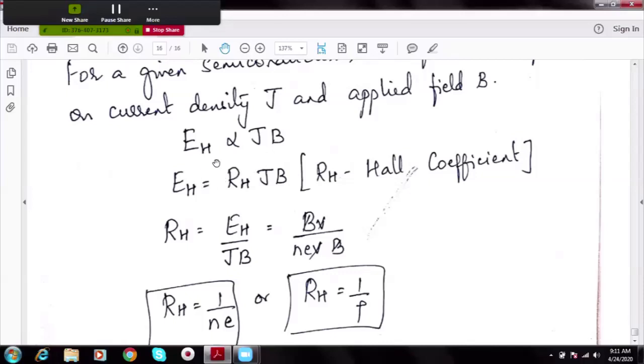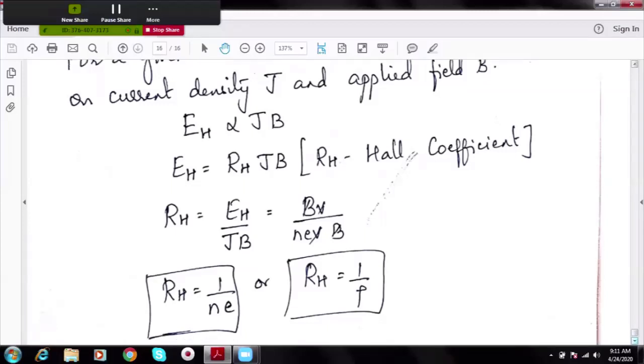So when I remove the proportionality sign, I have to replace it by a constant RH. This RH is called Hall coefficient, which is a property of a material, a fixed quantity for a particular type of material. So RH is EH by J into B, I'm sorry, J into B. EH, electric field, is B into V. You can refer to the equation above.